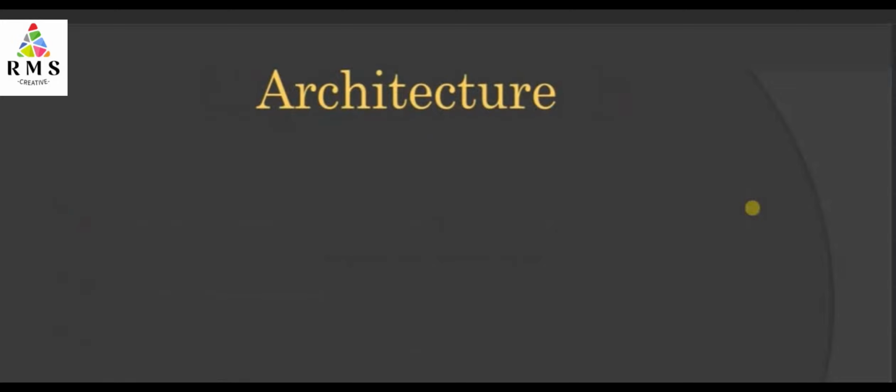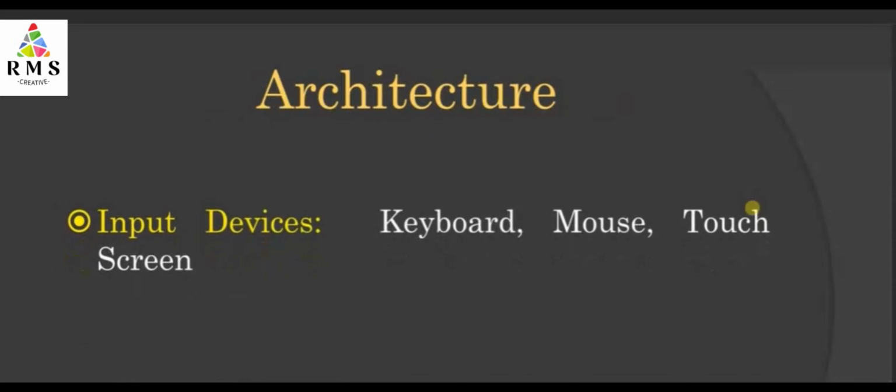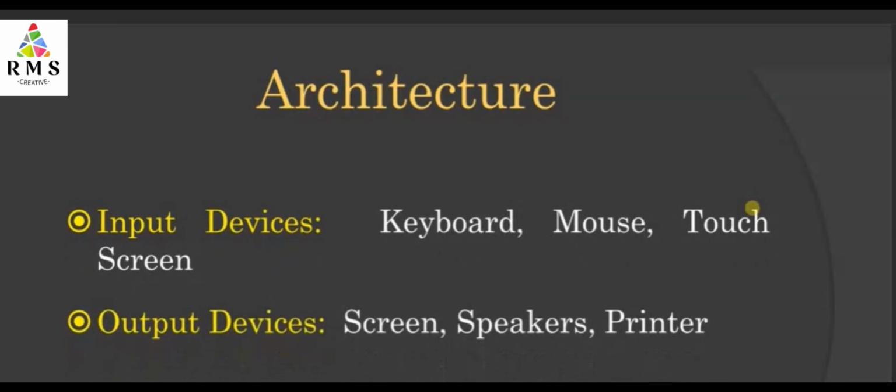Now let us see the hardware architecture. What is there in the hardware? We are having few input devices, for example keyboard, mouse, touch screen. These are the input devices. Output devices can be a screen, speakers, or printer, which are going to accept the input. So these are the output devices.